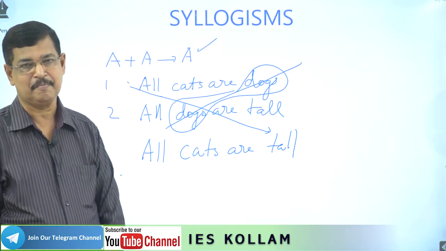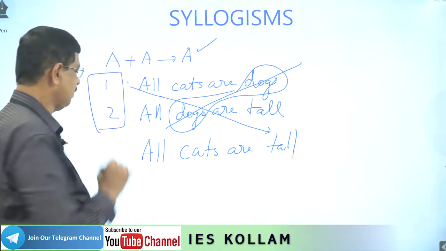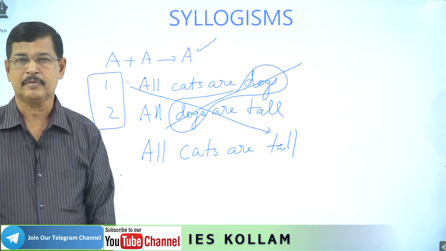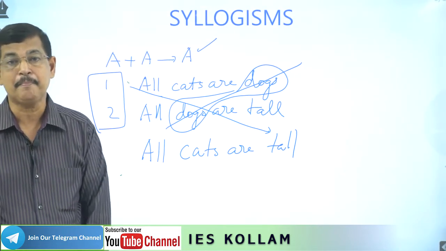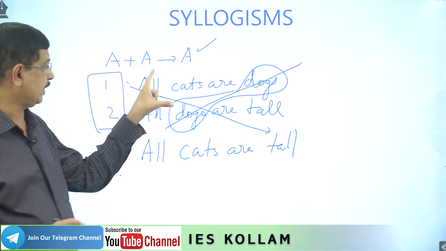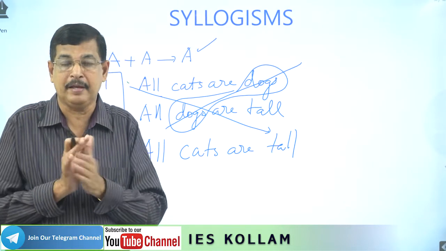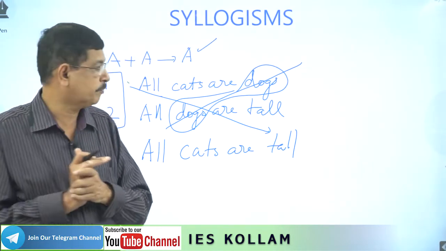Combination result. These two are the statements, 1 and 2, and this is the conclusion. Then we can find the maximum probable conclusion we can arrive at from these two statements. That way we have to identify.